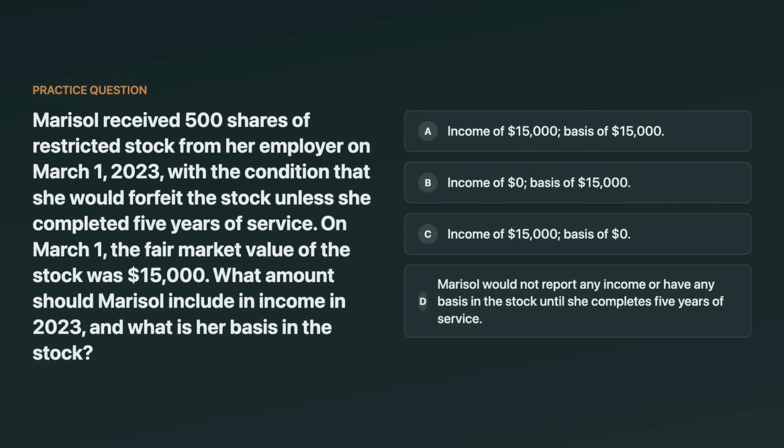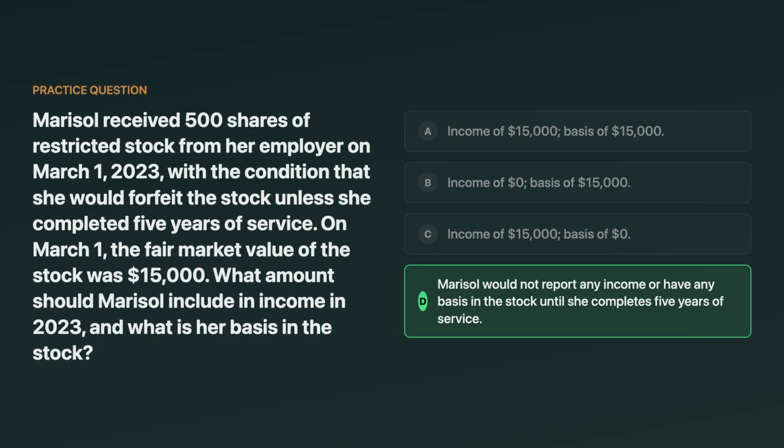Marisol received 500 shares of restricted stock from her employer on March 1, 2023, but she forfeits the stock unless she completes 5 years of service. On March 1st, the stock's fair market value was $15,000. How much does she include in income in 2023, and what is her basis in the stock? Options range from income now with basis now to reporting nothing until the service requirement is met. Think about it.